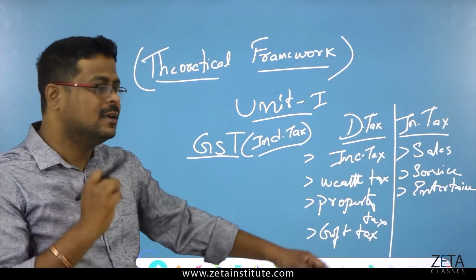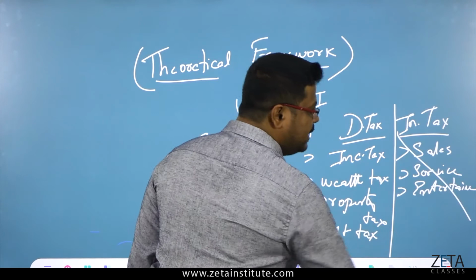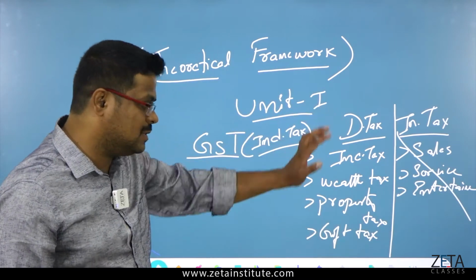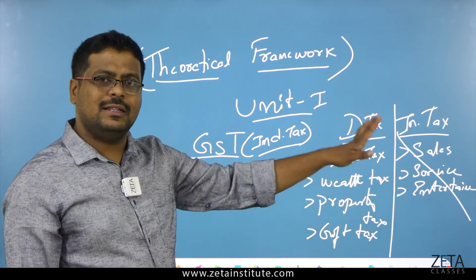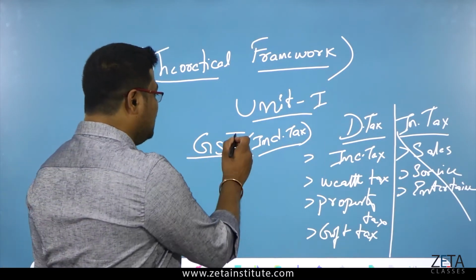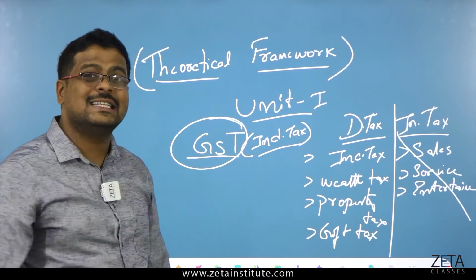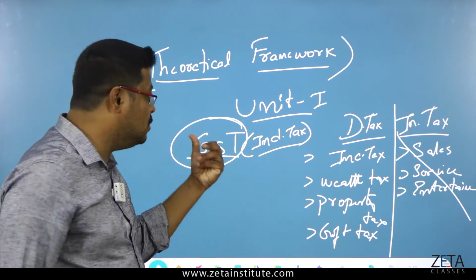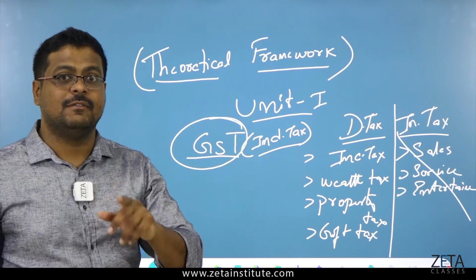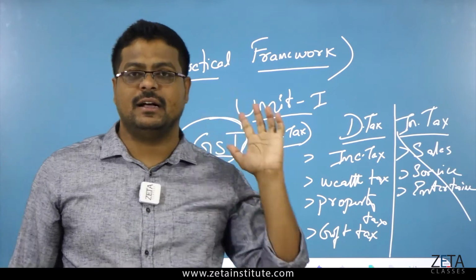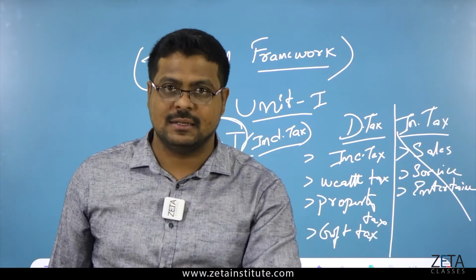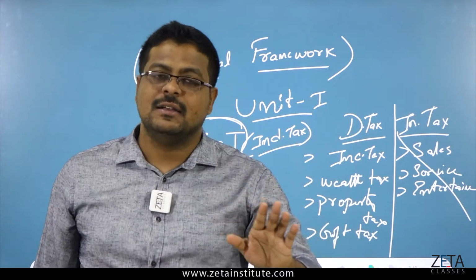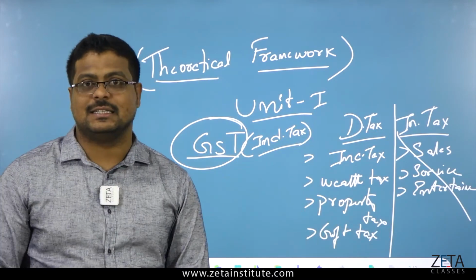Many things we had. To remove all these, because sales was different, service was different, and entertainment tax was different, we removed all of them and introduced one platform called GST, Goods and Service Tax, in India. Before that we had VAT, value added tax, and after VAT we now have GST.